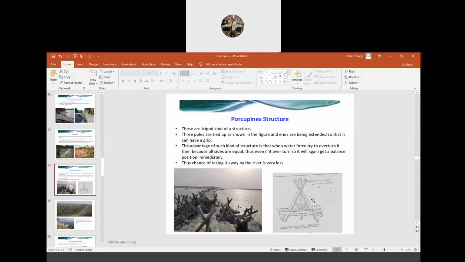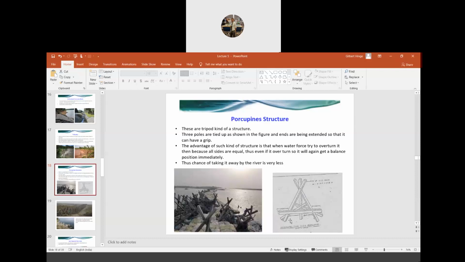So what is the advantage of this structure? These structures are made of this kind of tripod and are held together in this way. The advantage of this structure is that suppose water comes and strikes this structure. All the sides of these structures are equal. All these members are equal, and at the end of the structure we extend the ends so as to provide some grip.